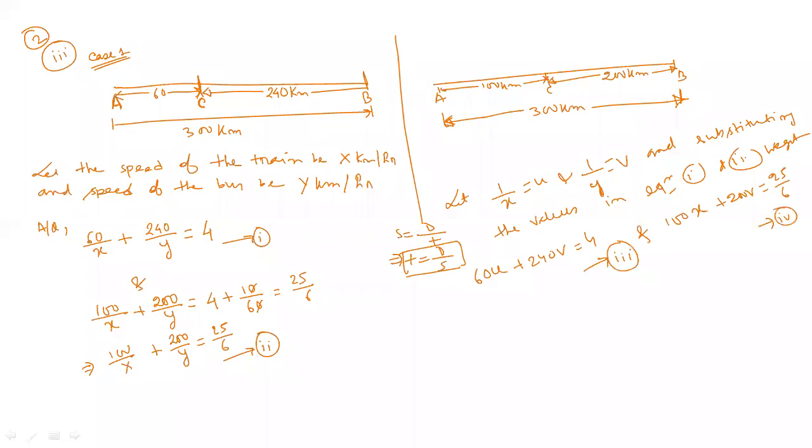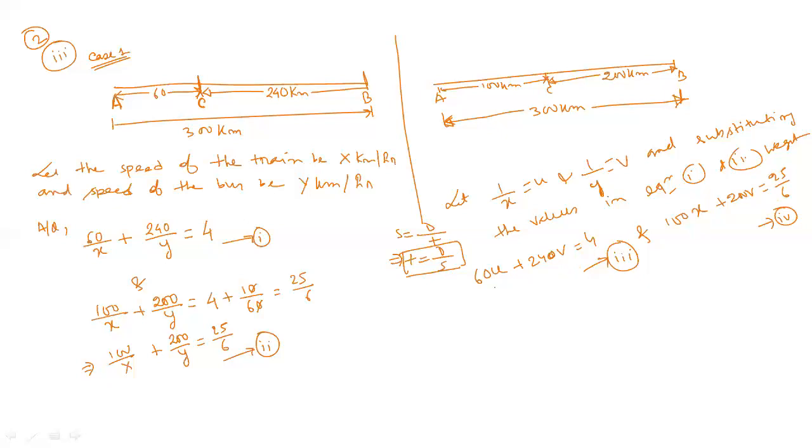Now solve these two equations by the elimination method, and after finding u and v, you can find the values of x and y. Yes or no? Yes. Now see, don't multiply it. Keep it like this. Okay. Now see, to eliminate this one, you have to multiply 1 by 10 and multiply 2 by 6.